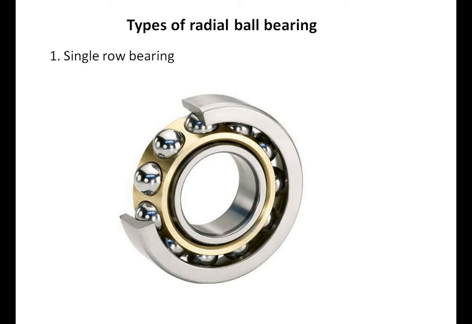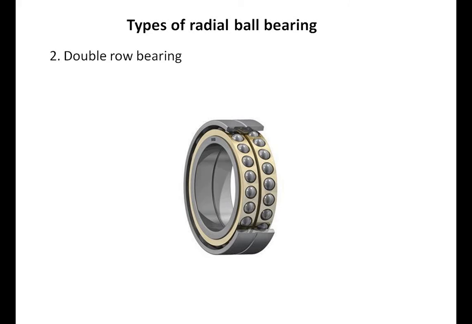Now we will study types of radial ball bearing. The first one is single row bearing. As you can see in the figure, this bearing is usually made with deep grooves. This is the most widely used type of ball bearing. Second one is double row bearing. By providing 2 rows of the balls, the load capacity of the bearing is increased. The bearing may also be multi-row bearing.